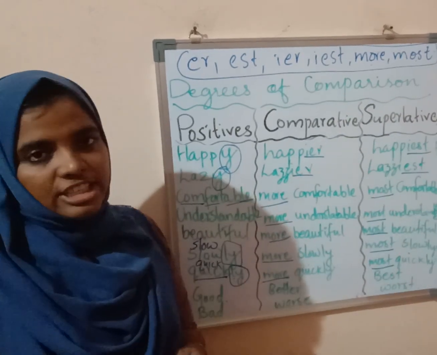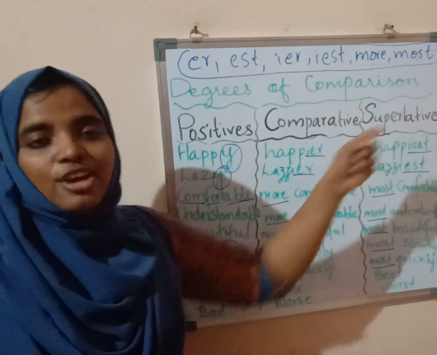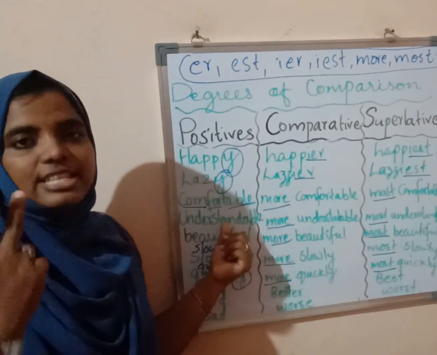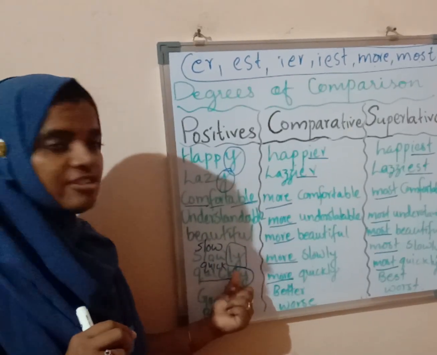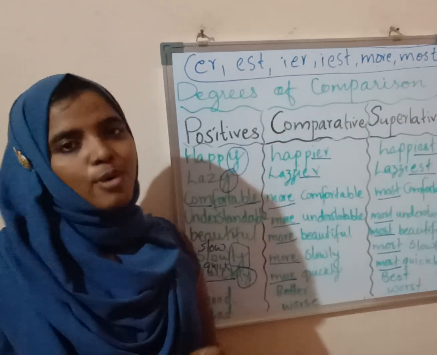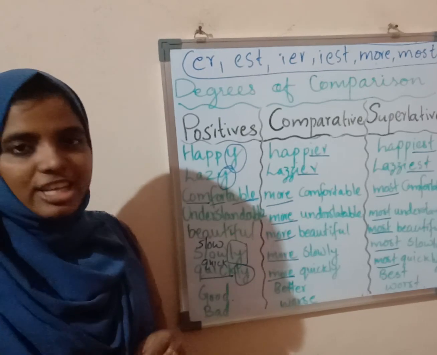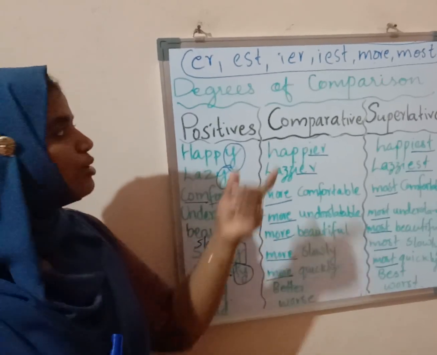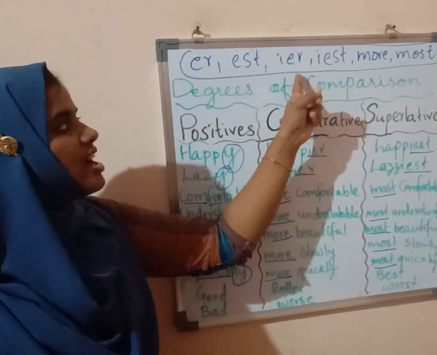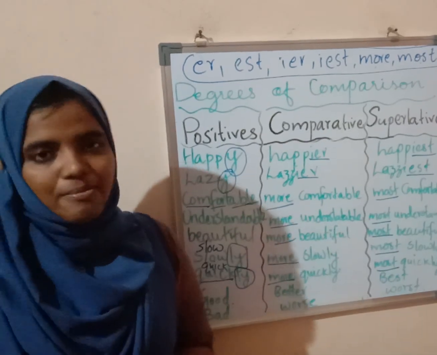Then where we use more and most: we use more when there are more than two syllables, and also when an adverb with ly comes. Hope you all know what is adverb, what is syllable, and how we write ier, est, iest, more and most in degrees of comparison.